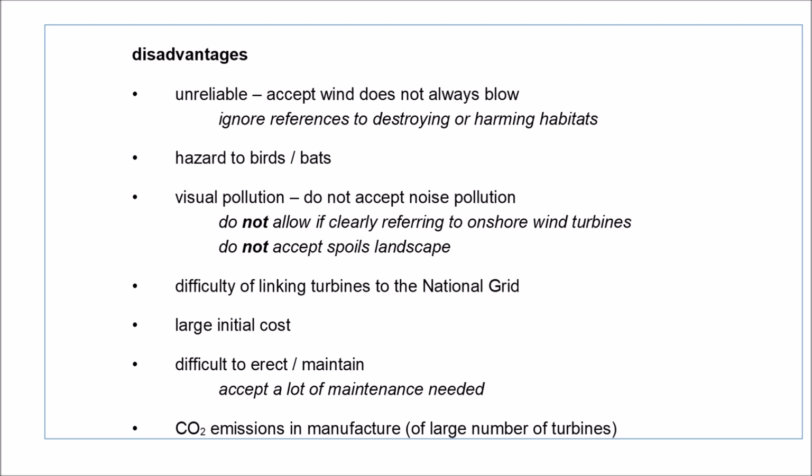Disadvantages. They are unreliable as wind is not always constant, or not the same intensity of power all the time. It's a hazard to birds or bats. Visual pollution, some people don't like the look of them or it ruins the scenery for them. Difficulty of linking turbines to the national grid. Large initial cost, they are expensive to build. Difficult to erect or maintain.